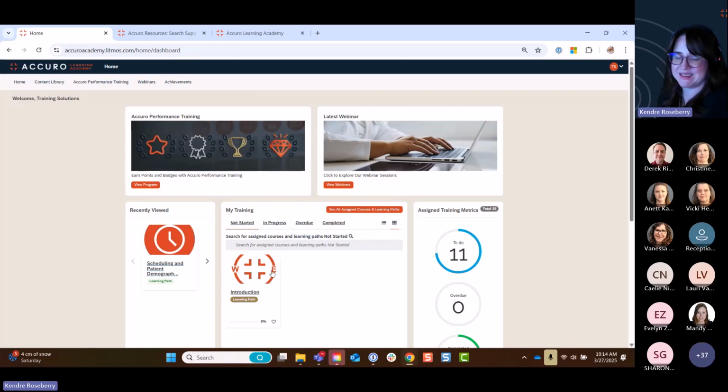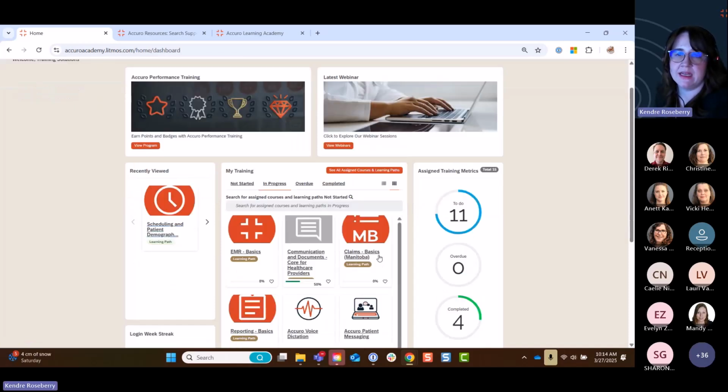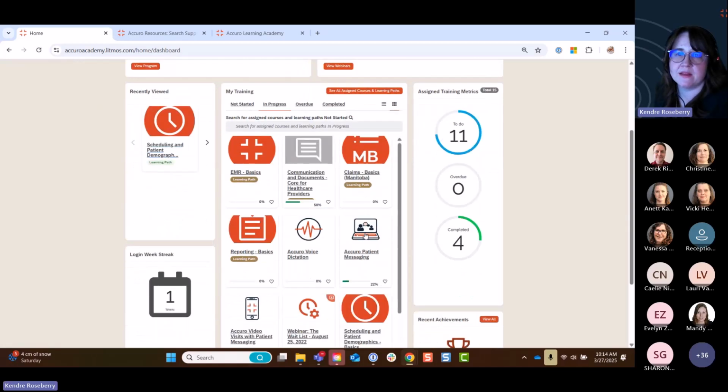We typically won't assign you anything unless you're part of a special initiative that you would already know about. The In Progress tab will house any courses or learning paths that you have started but not completed to 100% yet. You can always click on one of them to jump back in right where you left off.